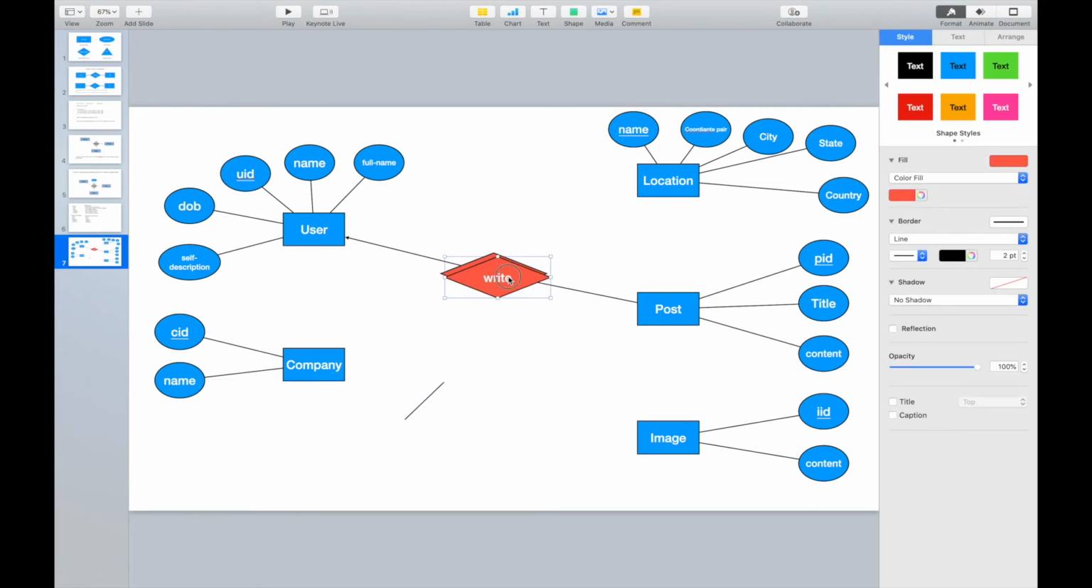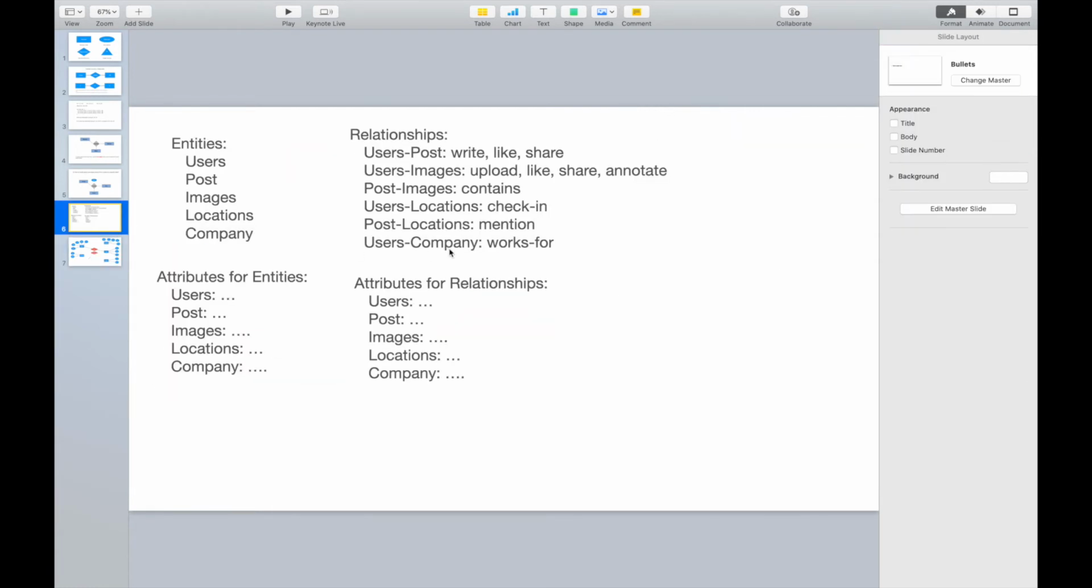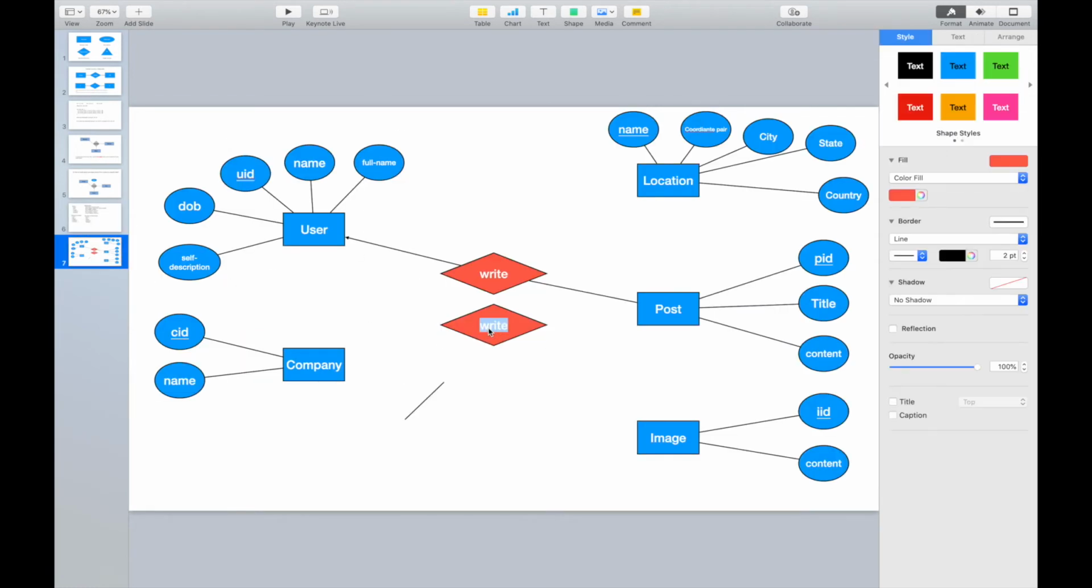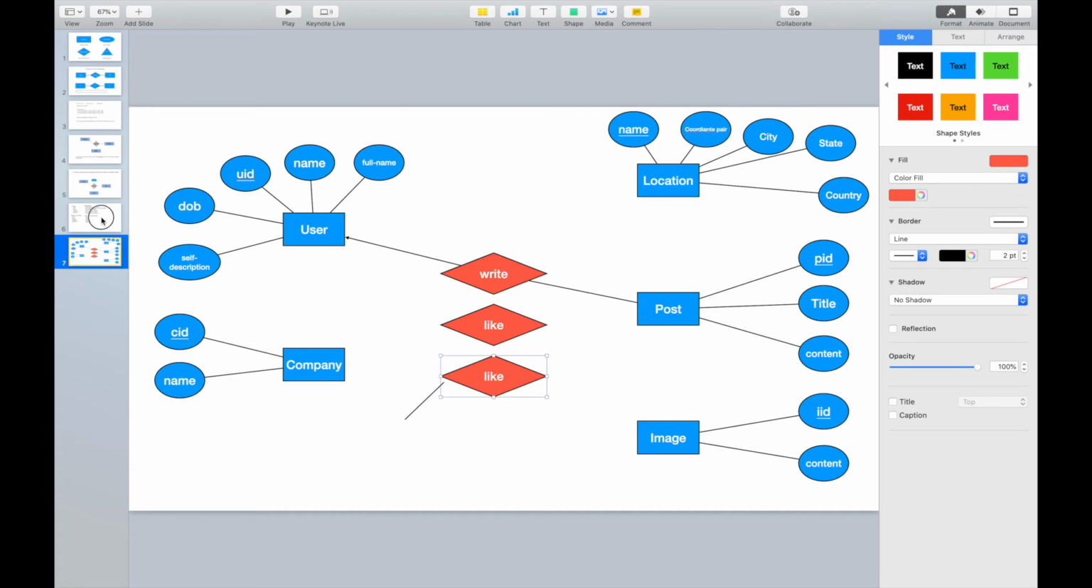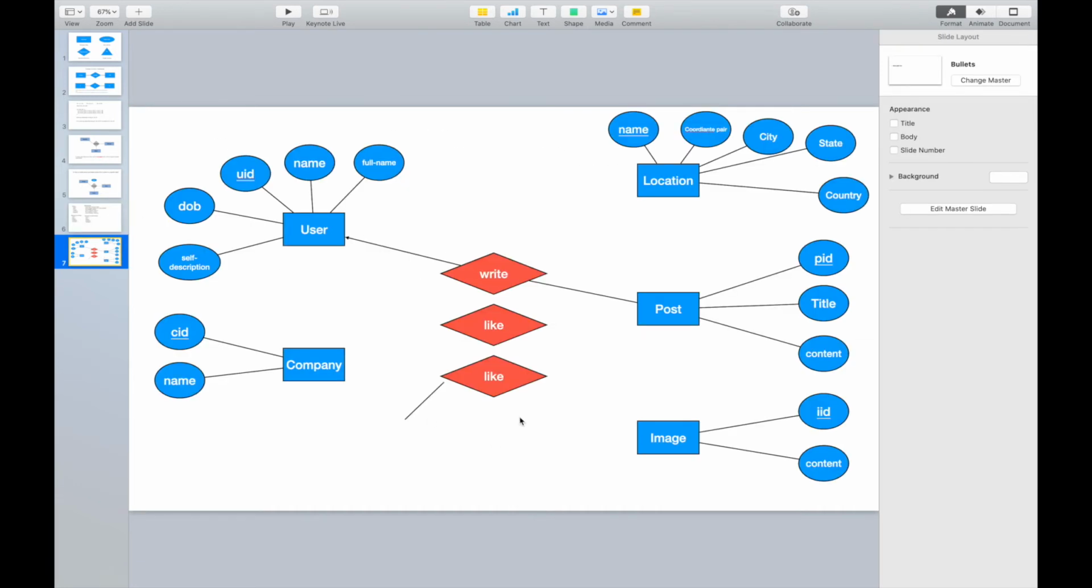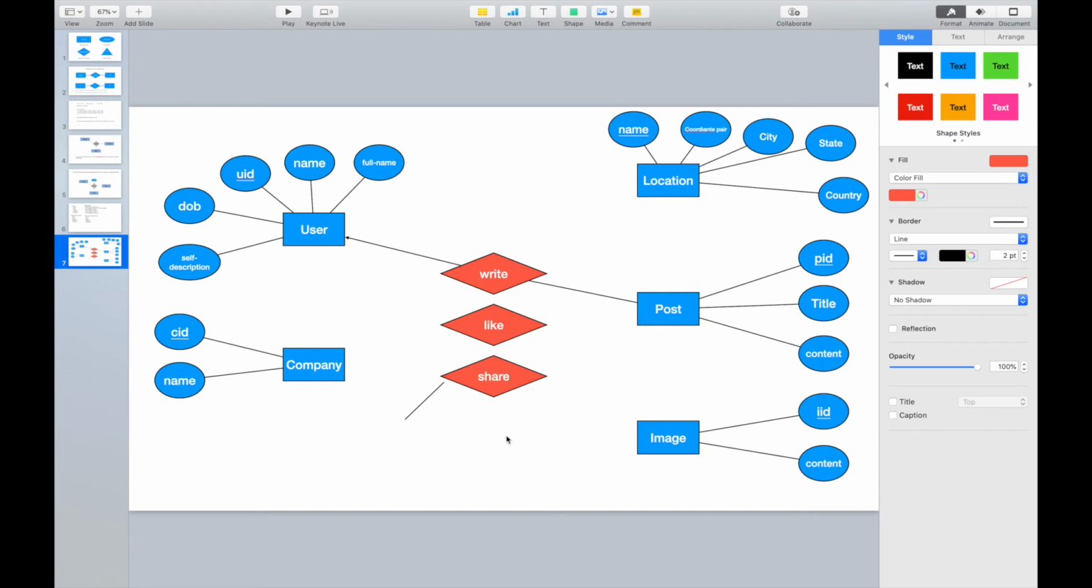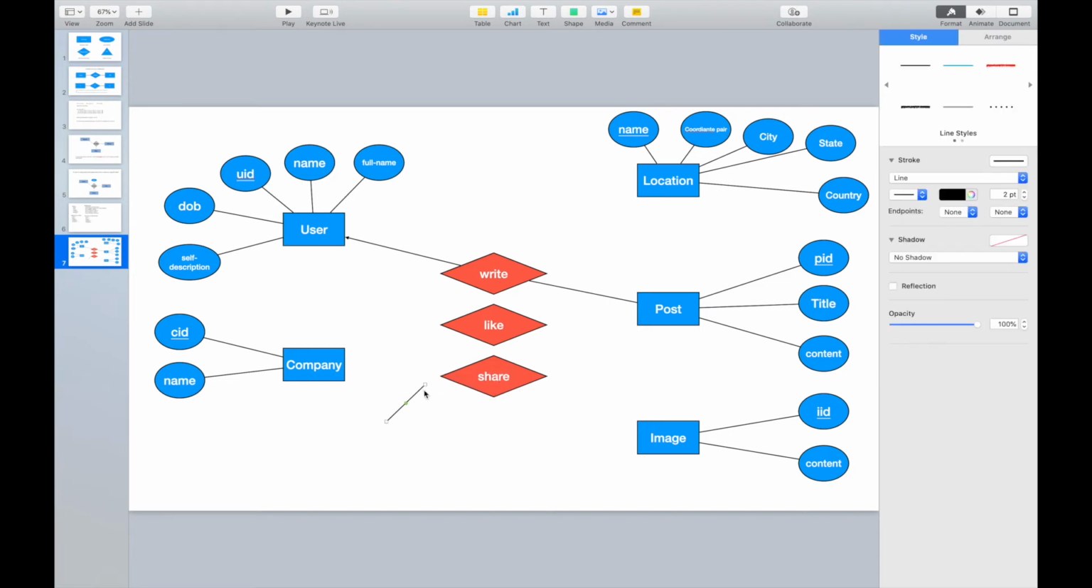Besides write, we can also have like and share. We see here we have like, and we also have the share. Like this, right? Then we can attach lines to them. It is similar. We prefer to attach to the points. However, if attached to the boundary, it's not good, but we can still accept that. It's also fine here, since we are doing an example.